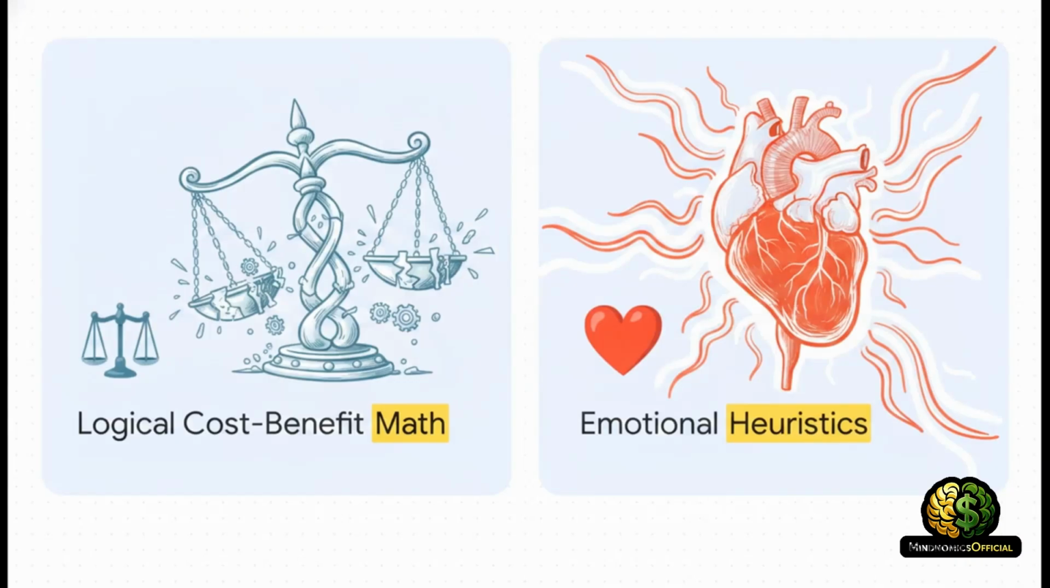When your conscious mind overloads and that logical cost-benefit math completely collapses under the weight of incomplete data, your brain forces a survival shortcut. It basically abandons the math entirely and lets what we call emotional heuristics, rapid, visceral gut feelings, take complete control of the wheel.